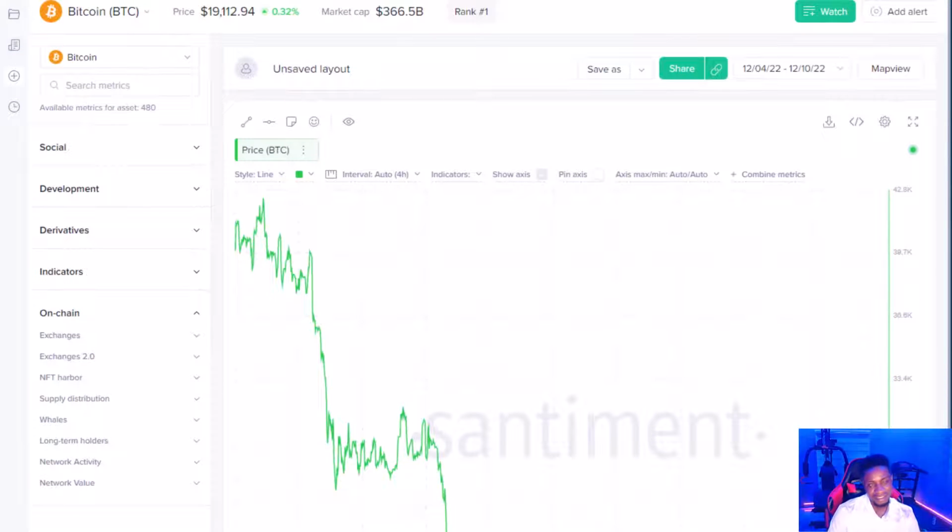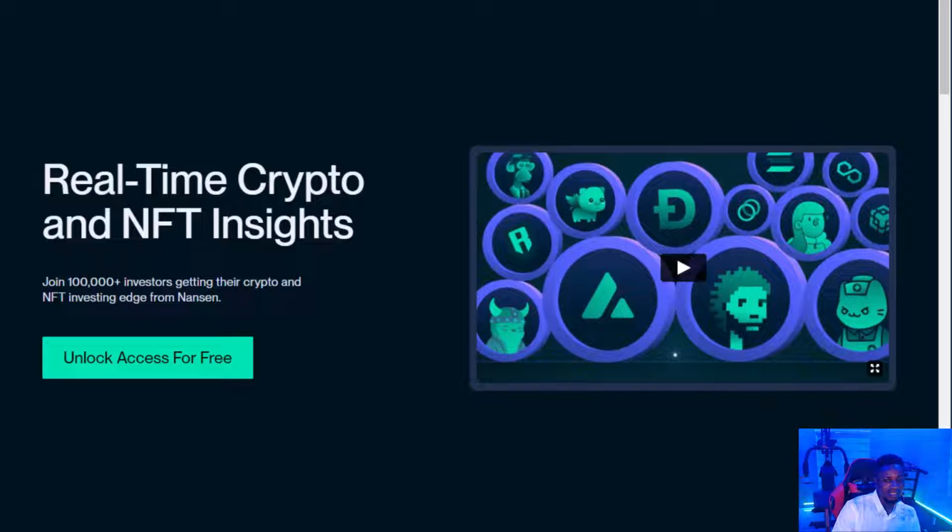This is Nansen. You can use it to follow smart money to know what they are buying, and even when they are selling. That's the major function of Nansen. It's a very smart tool to use. This is Messari.